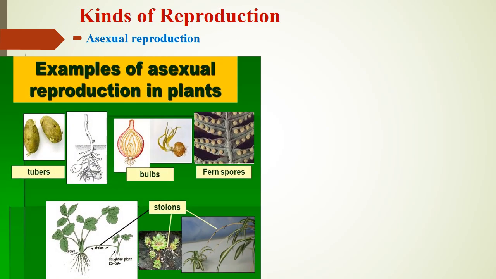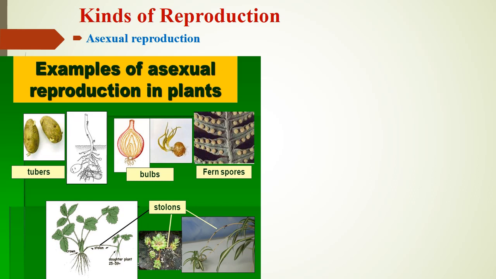Dear students, there are two kinds of reproduction, that is asexual reproduction and sexual reproduction. Asexual reproduction, the type of reproduction in which a cell from only one parent develops into offspring, is called asexual reproduction. Students, various methods of asexual reproduction are commonly found in plants. Here are some examples of asexual reproduction in plants.